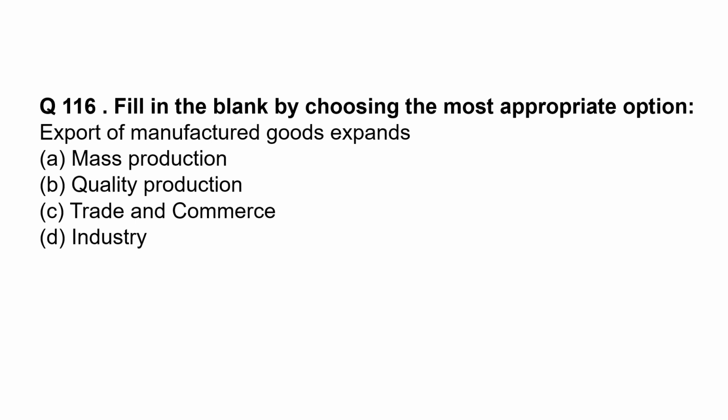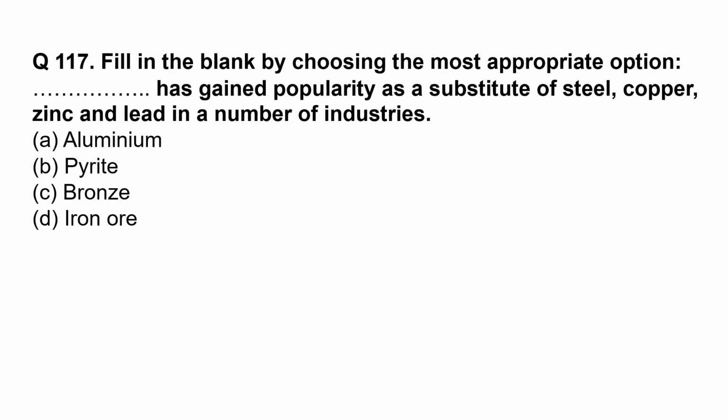Fill in the blank by choosing the most appropriate option. Export of manufactured goods expands trade and commerce. Fill in the blank by choosing the most appropriate option. Has gained popularity as a substitute of steel, copper, zinc, and lead in a number of industries. This is aluminium.